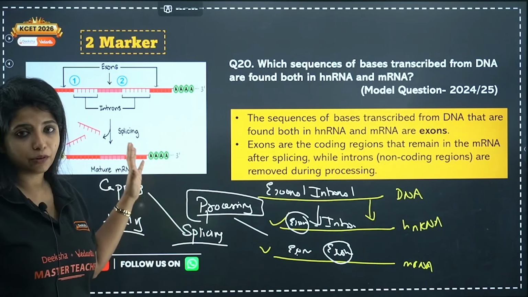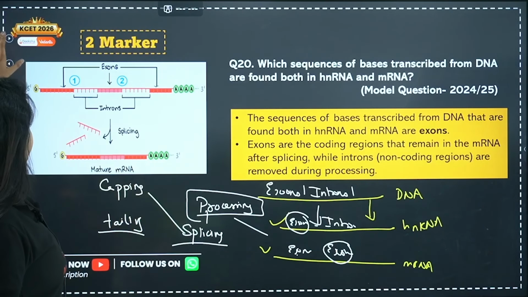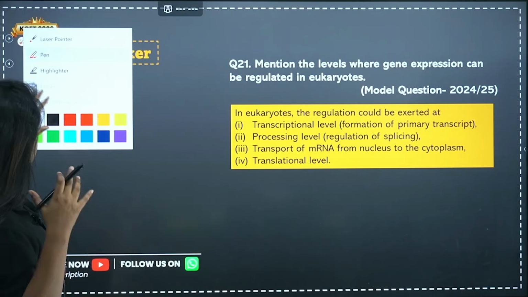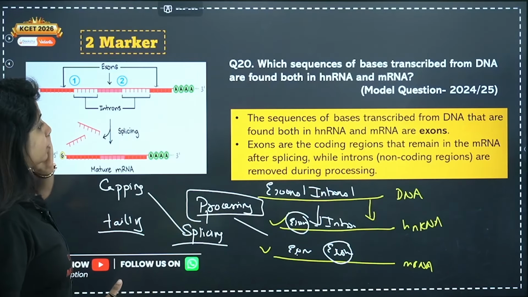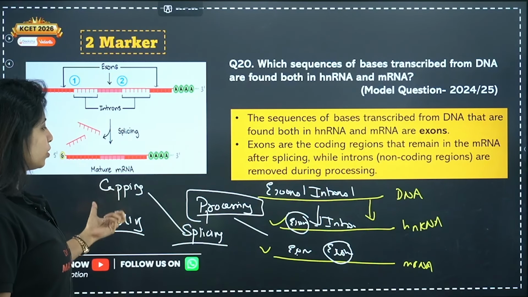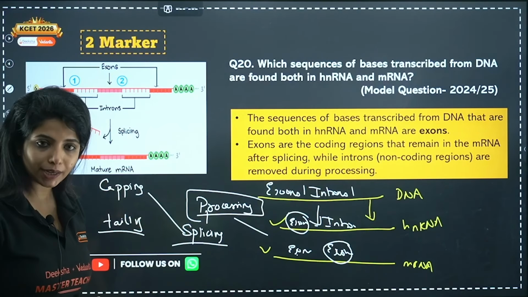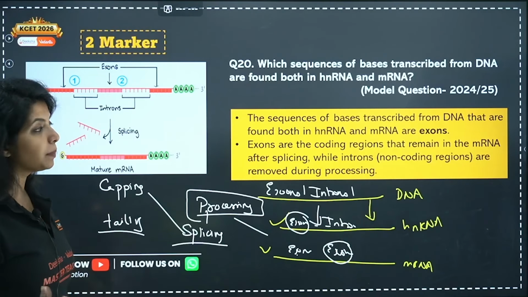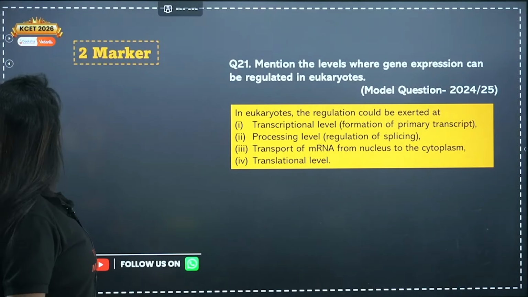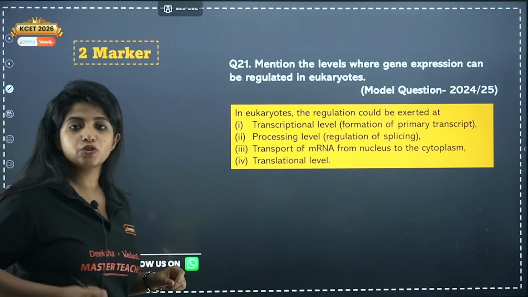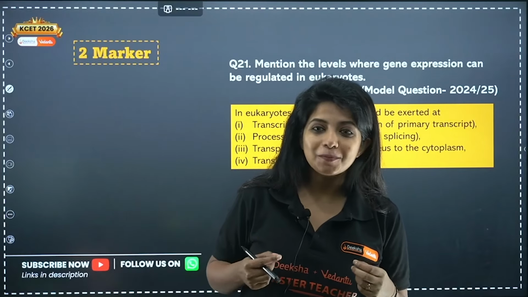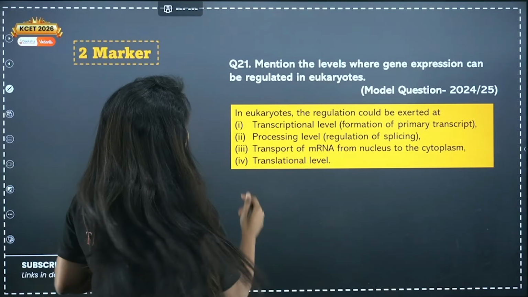Questions can come anytime from anywhere. I am trying my best to cover as much as possible, but still I am telling you, please make sure wherever you have any doubts coming in, for example, what is capping? Let's see, go and check it up. What is tailing? Let's see, go and check it up. And these can help you. For example, if you're writing some answer, you can get additional information there, and you might get some good bonus marks. So please do that.